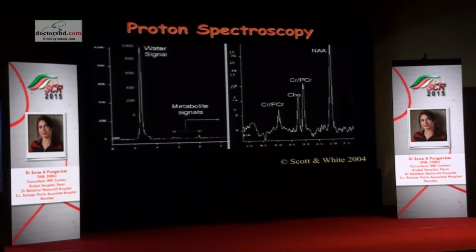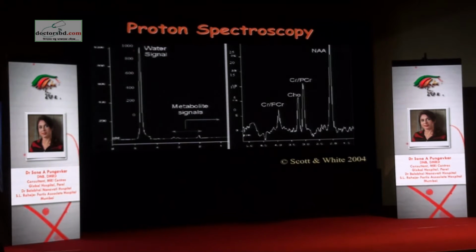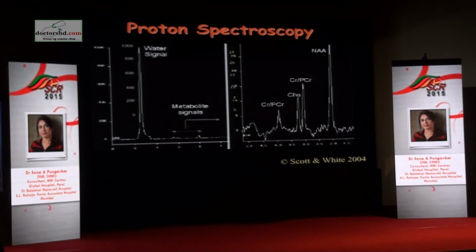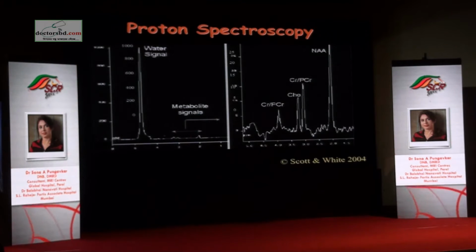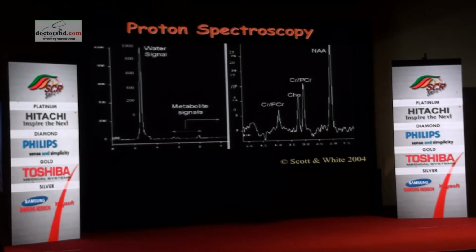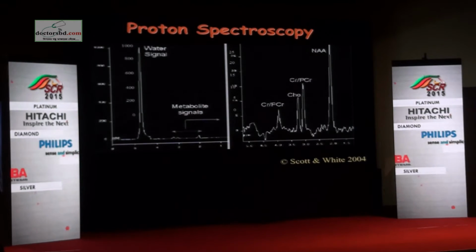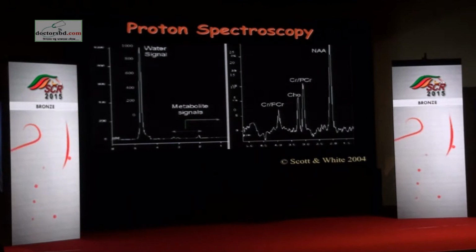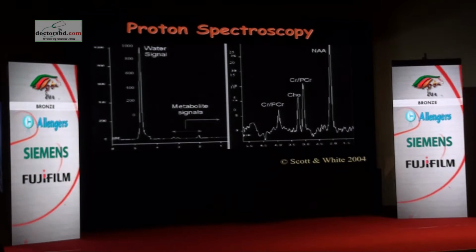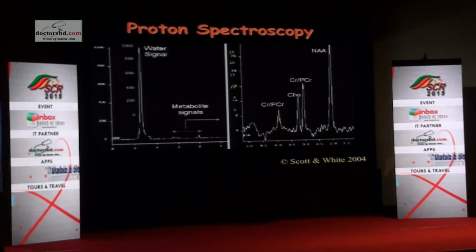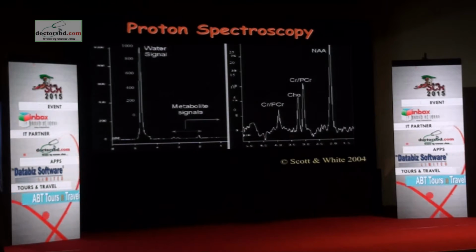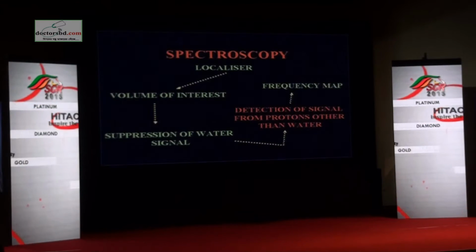Just to show you, this is the water signal. That means all the protons from the water are giving you this signal. These are the protons from the metabolites. So when you want data like this, to amplify this, you have to suppress all the water signal, and you also have to suppress all the fat signal. This water signal actually gives you the grayscale imaging, which you don't want. We want these metabolites to be highlighted. The clinically useful range is from 0.9 to about 4.